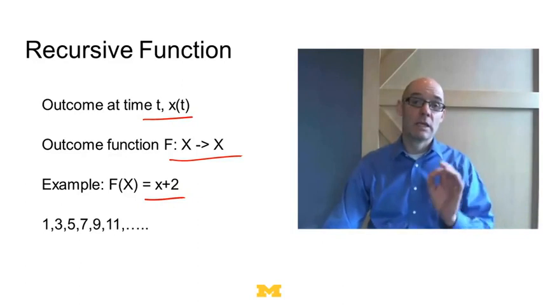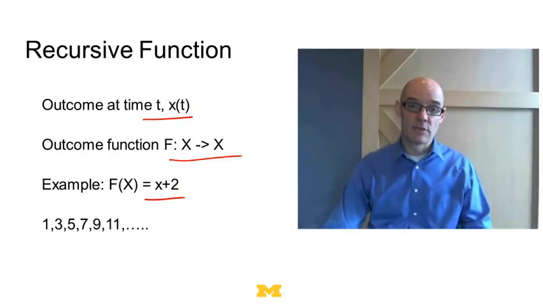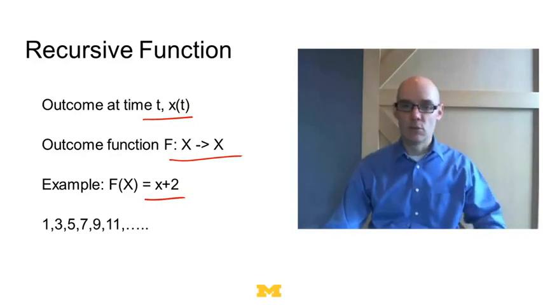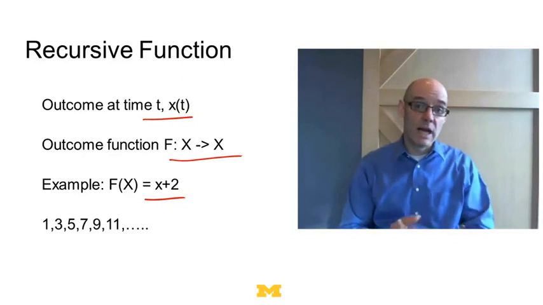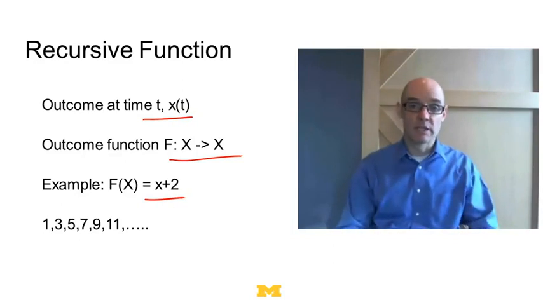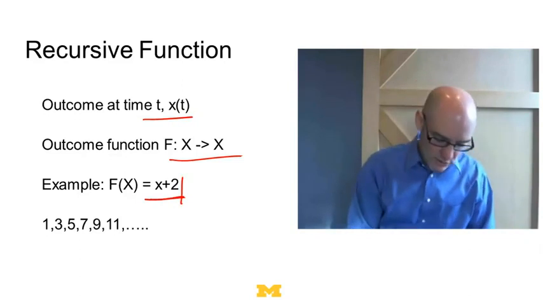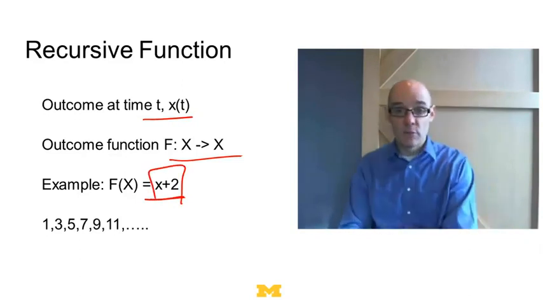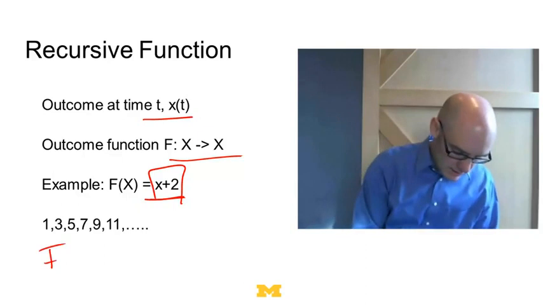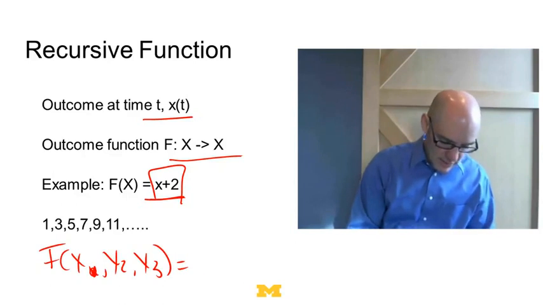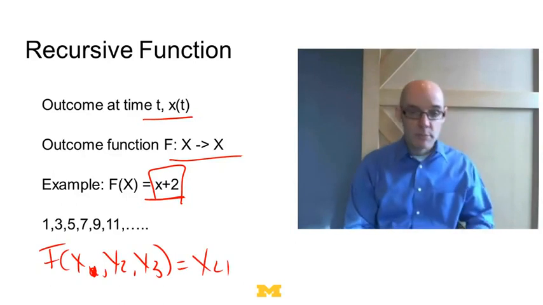In the urn models we had a recursive function where x could be either blue or red, and we picked blue, red, blue, red, blue, red. But what we got in each period depended on what we picked previously, and in some cases on the whole set. So in some cases, what you get in the next period can only depend on a previous variable, or it could depend on what happened in period 1, what happened in period 2, and what happened in period 3. So you could have that x4 is a function of periods 1, 2, and 3.